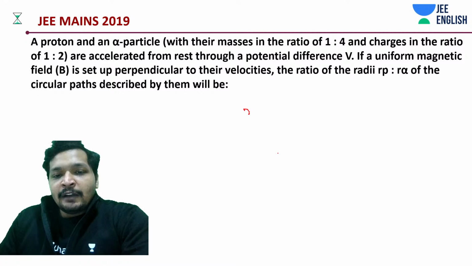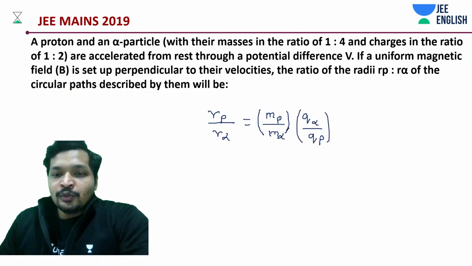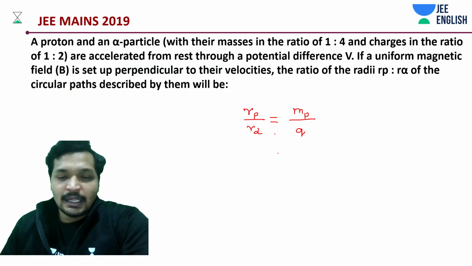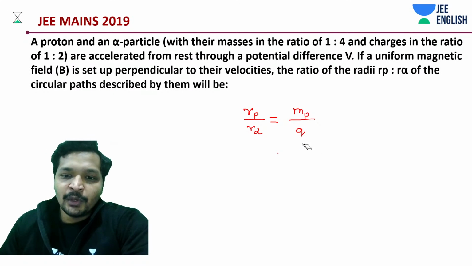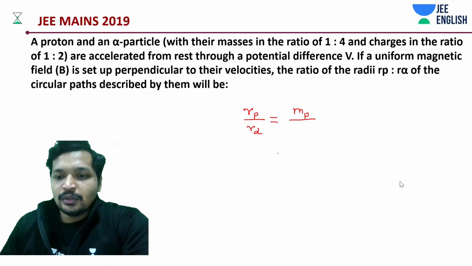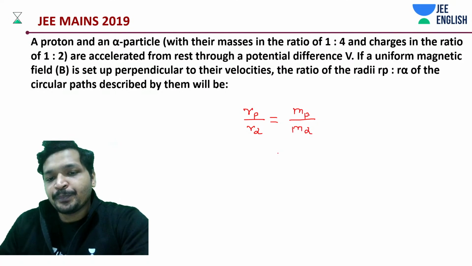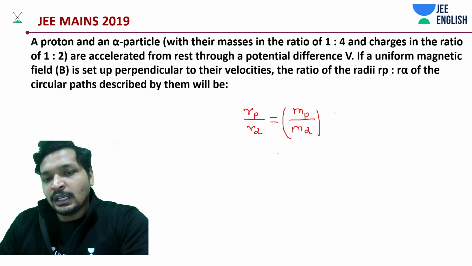Okay, what do we have? Rp by R alpha is equal to Mp by M alpha and Qp by Q alpha. Let's quickly get over this. Not at all worth so much time.